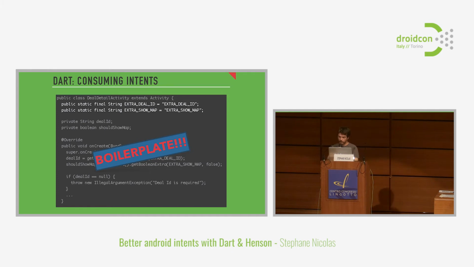All of this is actually quite a lot of boilerplate when you think about it, because you will have to do it in all your screens. And boilerplate means that it's not only boring, it's also very error prone. After 1, 2, 3, 4, 5, 10, 15, 20, 40 screens like we have in the Groupon app, you're going to probably introduce mistakes. And if you don't make mistakes in the first place, it's going to be very difficult to maintain over time.